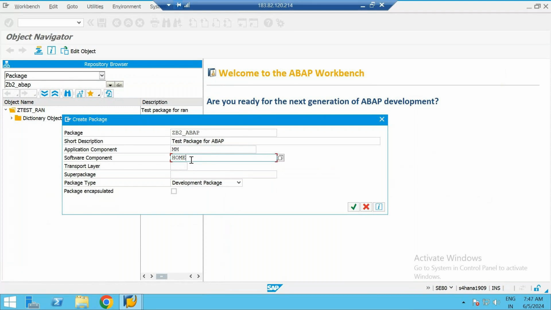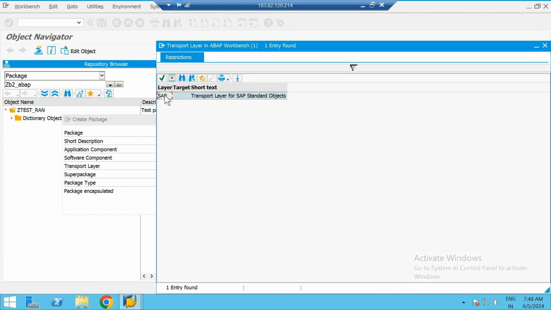This software component will be filled automatically, you don't need to worry. Currently it's filled as home, but in your project it could be your project name. The transport layer will also be filled automatically when you create the package. This is a test system, so the transport layer here will not work. The transport layer is what is capable of moving the object from one system to another. Depending on your project, you'll get KT in the beginning. You will get some transport layers, either one or multiple, and you just have to choose the transport layer like this.